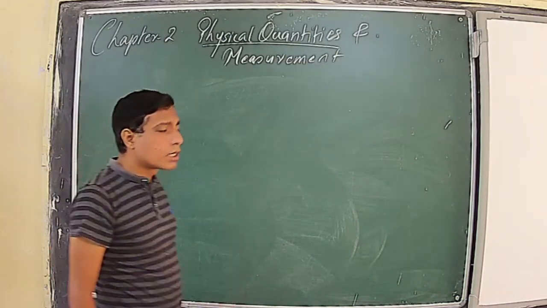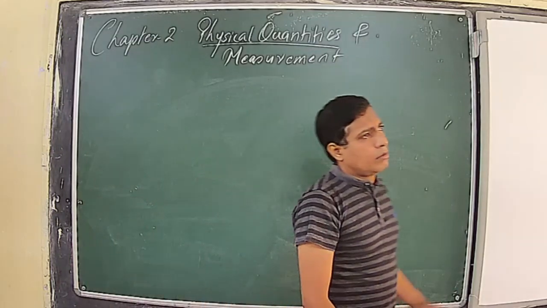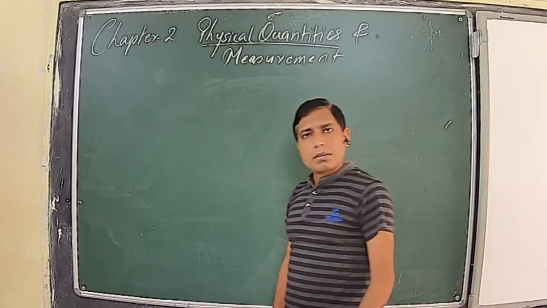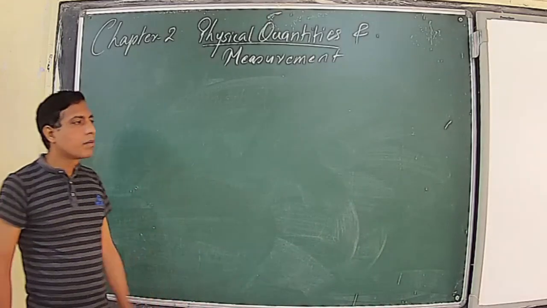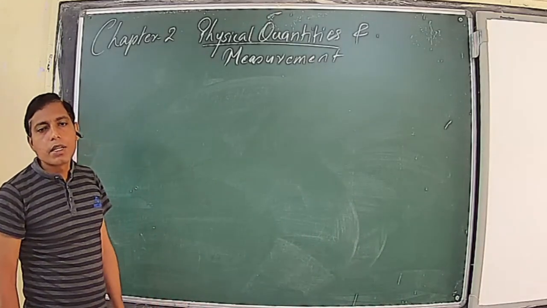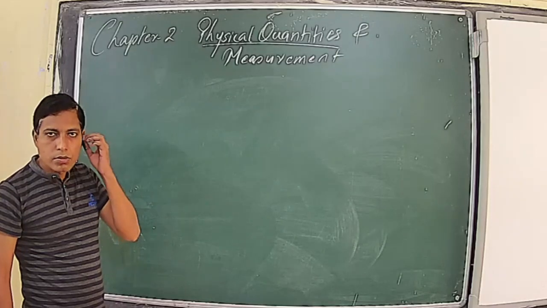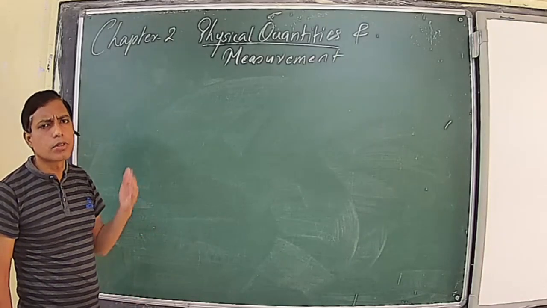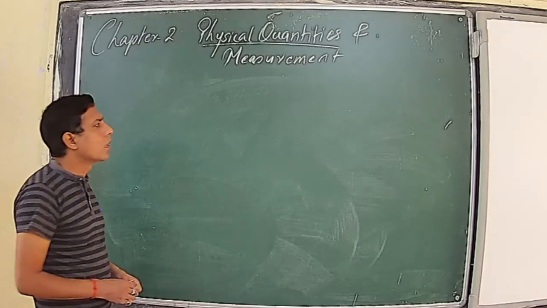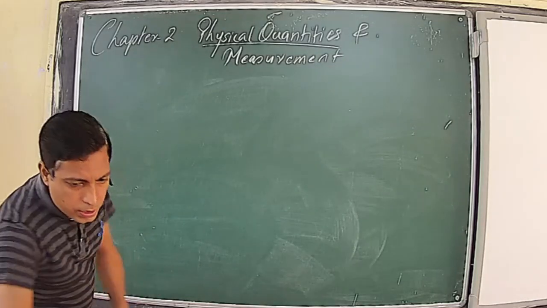Now, for measuring the density of any liquid, for measuring the mass, we will again use any type of balance, physical balance. And for measuring the volume, we will use a measuring instrument like a measuring cylinder or a pipette or a burette. So many things are provided here. Now, we will see an activity.